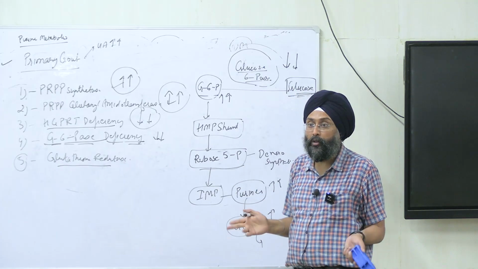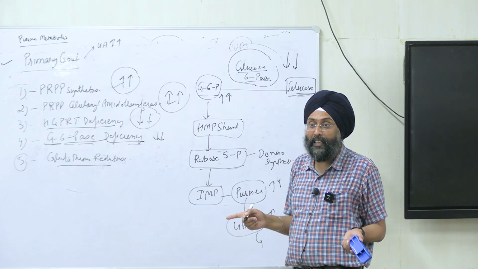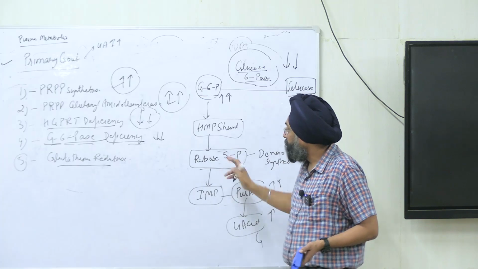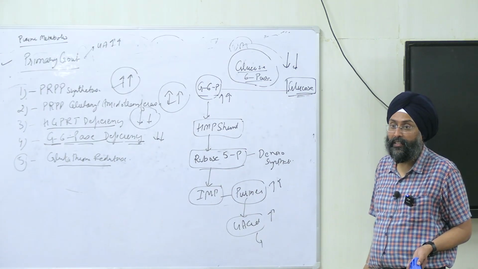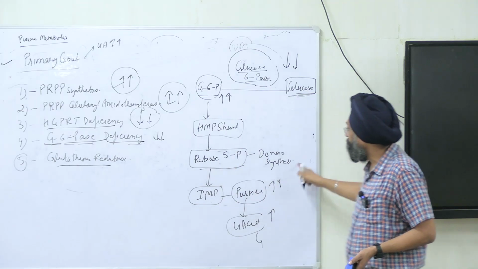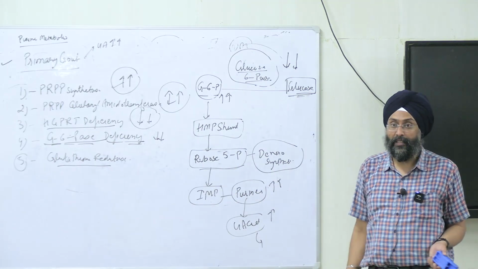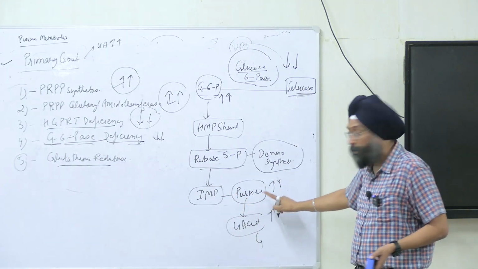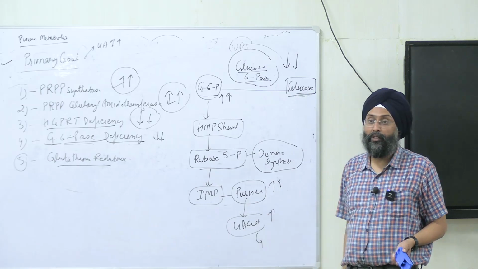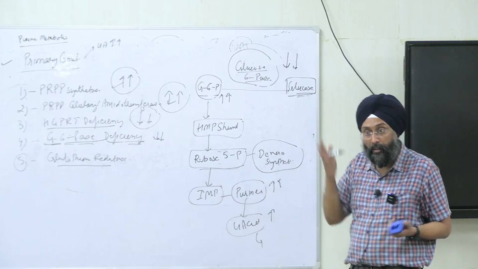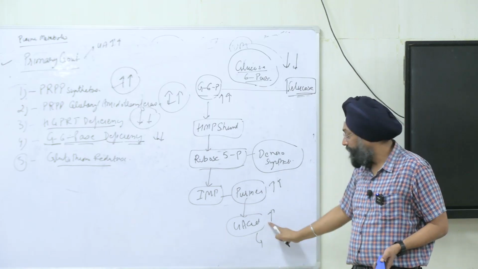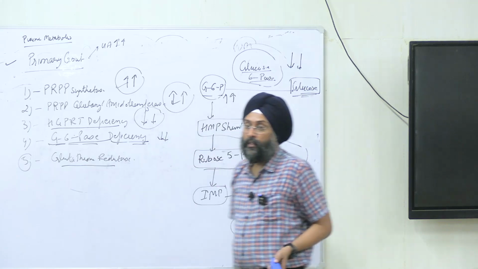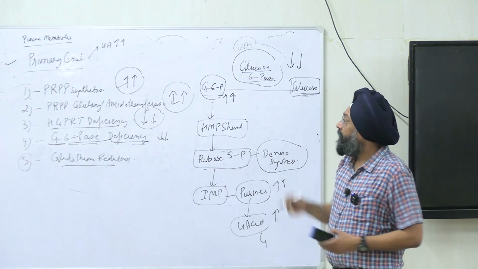Hope you remember we did the mnemonic in the first class, that was HMP shunt, right? From HMP shunt will form ribose 5-phosphate, right? And ribose 5-phosphate is precursor for de novo synthesis that we did in the previous class. From de novo synthesis we will form IMP, then purines, and when they break down, more purines will be formed, more they will be broken down to form uric acid. So uric acid levels are going to increase causing gout, right?